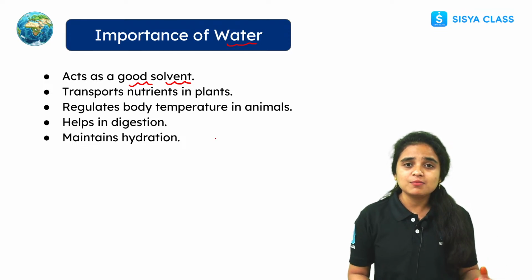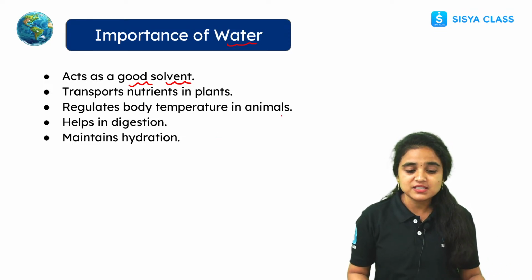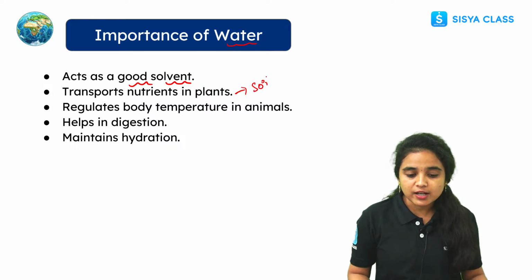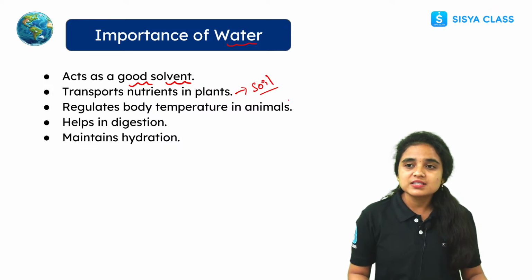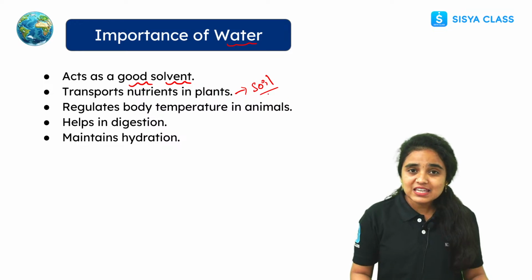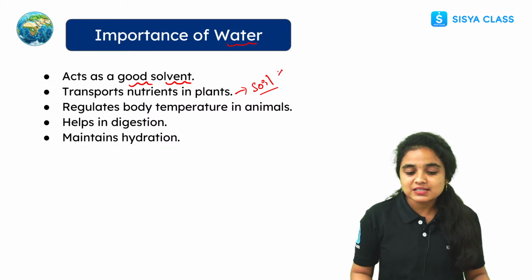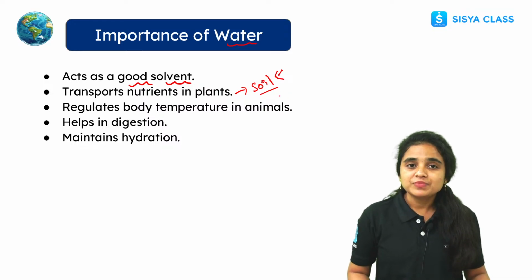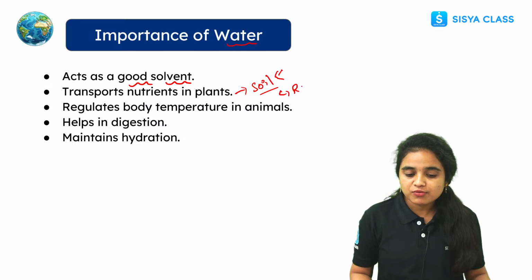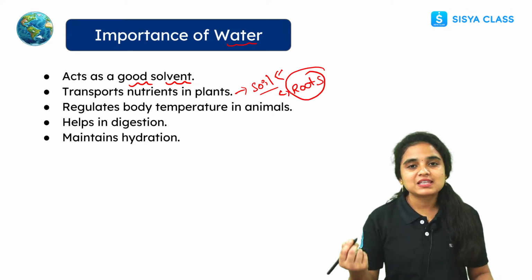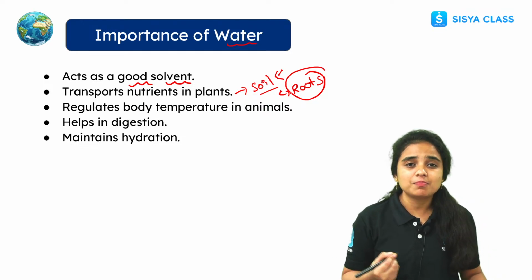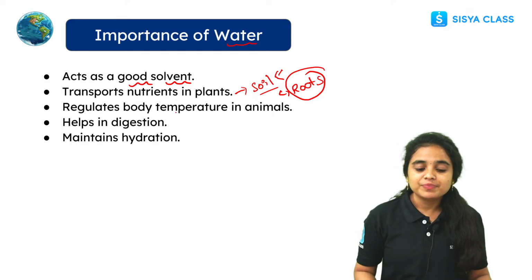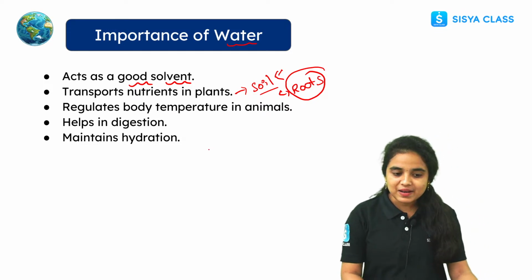How does water transport nutrients to the plants? We can see the water which is present inside the soil, right? So the water is present inside the ground. The nutrients present inside the soil will be absorbed by the roots of the plant. So with the help of the roots, the nutrients will be supplied to each and every body part of the plant. This is how the nutrients are transported in the plant.